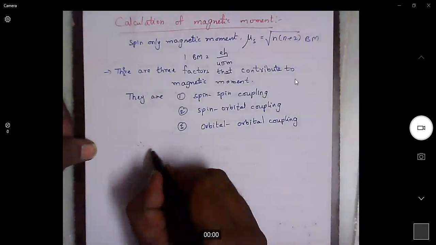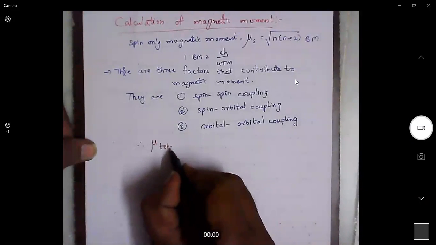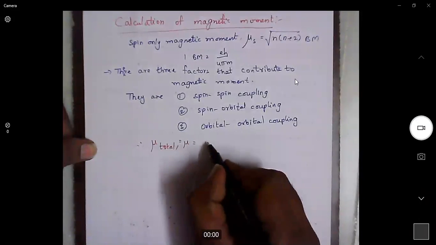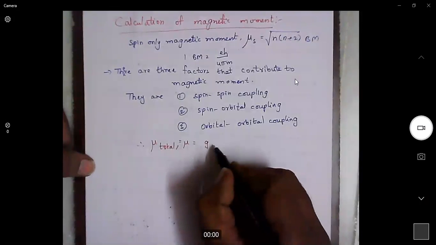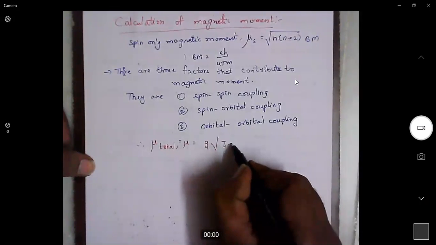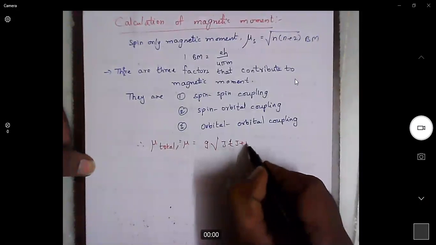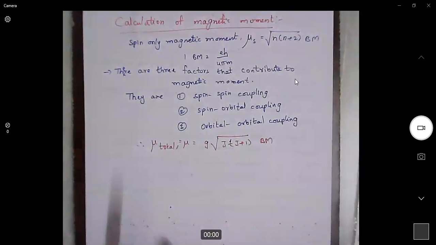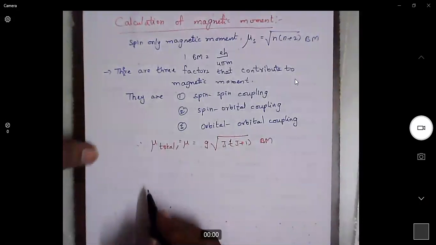Therefore, the total magnetic moment μ is calculated using the formula g√(J(J+1)) Bohr magnetons. This is the complete formula for calculating the magnetic moment.